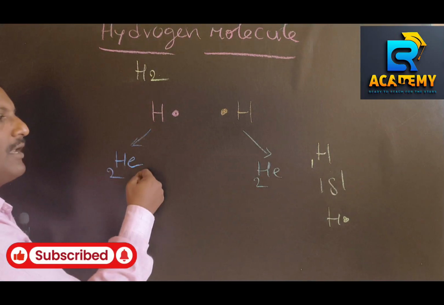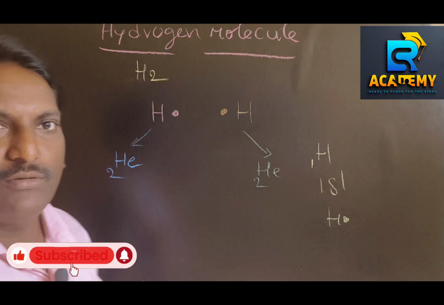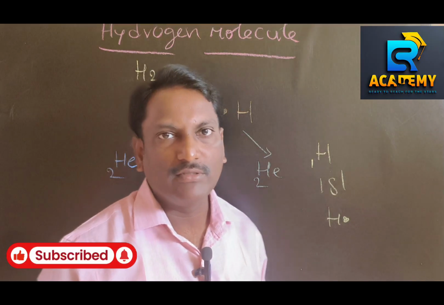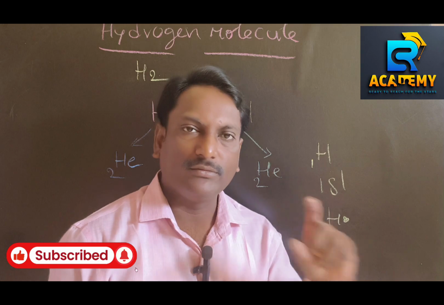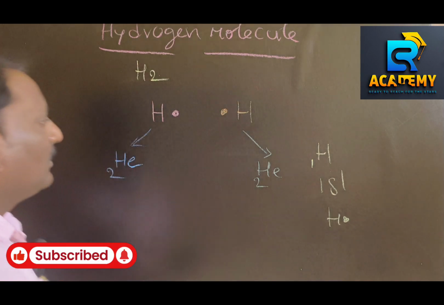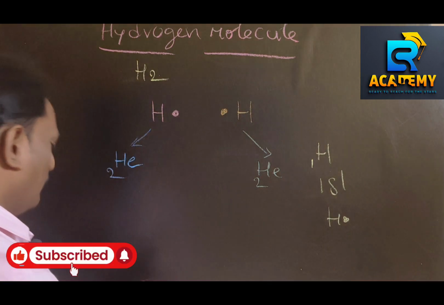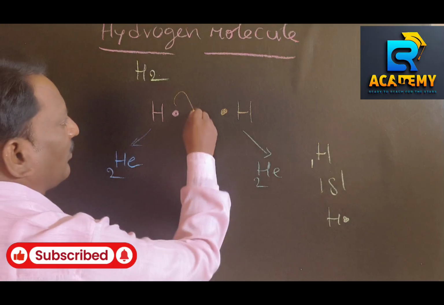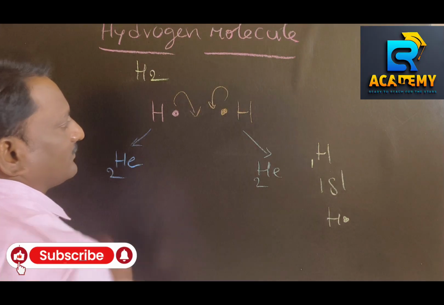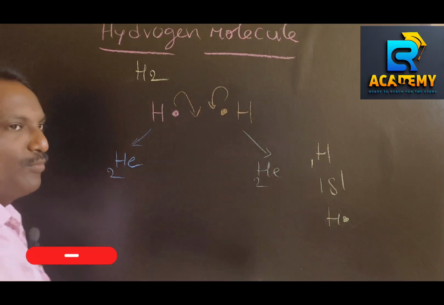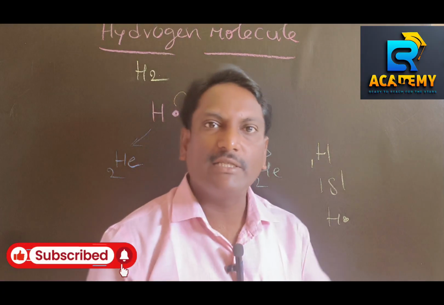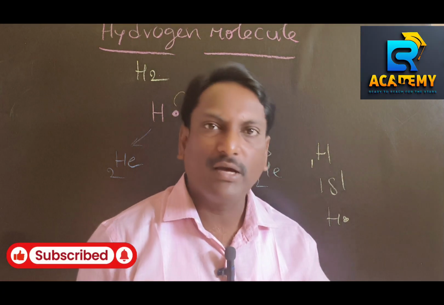So it requires one more electron. This one also requires one more electron. No one is ready to lose their electrons. Each one requires one more electron in order to attain the helium configuration. In this situation, it contributes one electron, and the other also contributes one electron. This contributed pair of electrons is equally shared between both in order to attain their respective noble gas configurations.